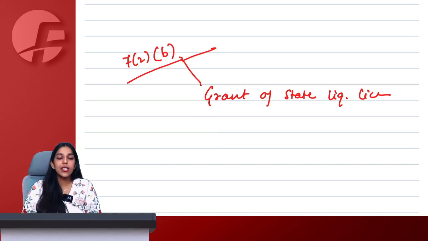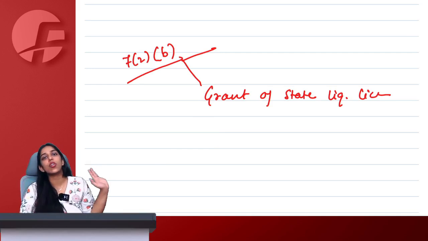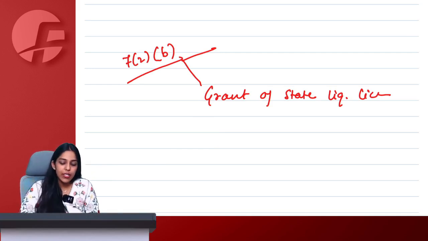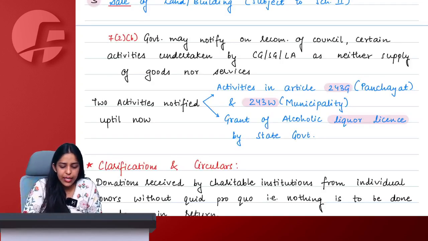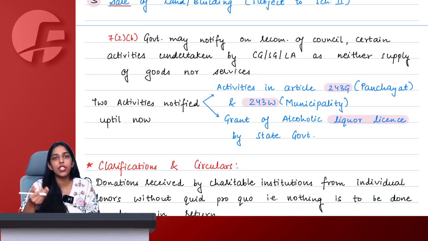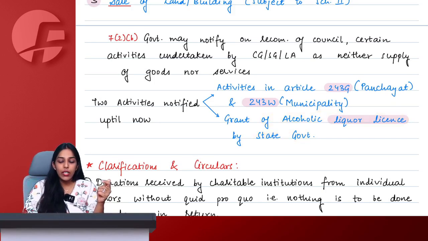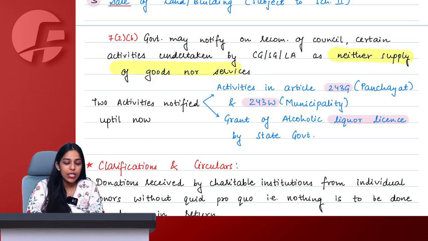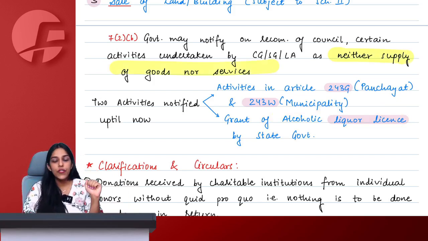This is outside the purview of GST. Why, ma'am? Some other taxes might be applicable, but GST is not applicable. So we are simply saying that if state government, and you need to obtain this permission from state government only, is granting you an alcoholic liquor license, whatever license fees you are paying for alcohol, GST will not be applicable because we are not considering it as supply of goods nor supply of service.